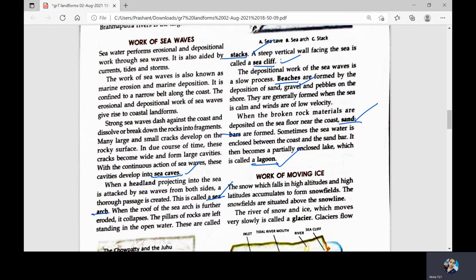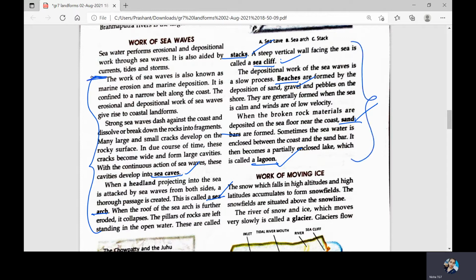So these are the erosional work, and under the depositional work, you'll write that the depositional work of the sea wave is a slow process. Beaches are formed because of the deposition of sand, gravel, and pebbles on the shore. Then sandbars are formed when the broken rock materials are deposited on the seafloor near the coast. And lagoons are formed when the seawater is enclosed between the coast and the sandbar. So this is how we can write our answer. What I've told you, you can prepare your answer accordingly.